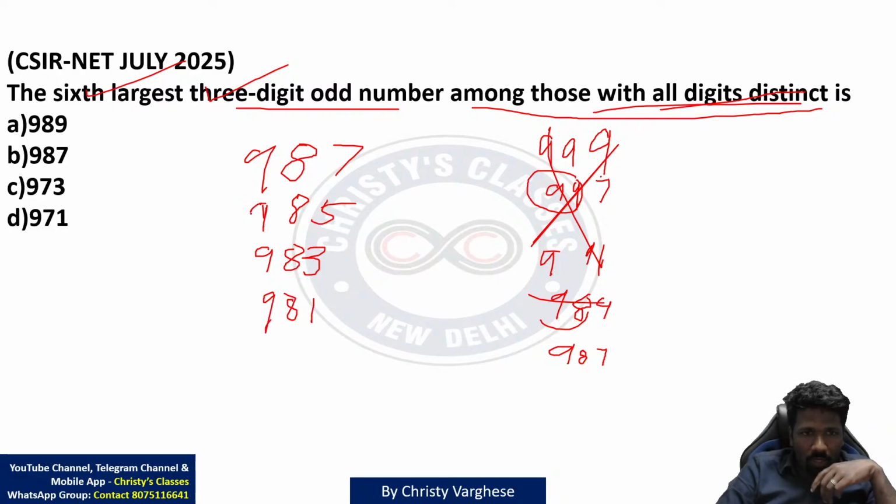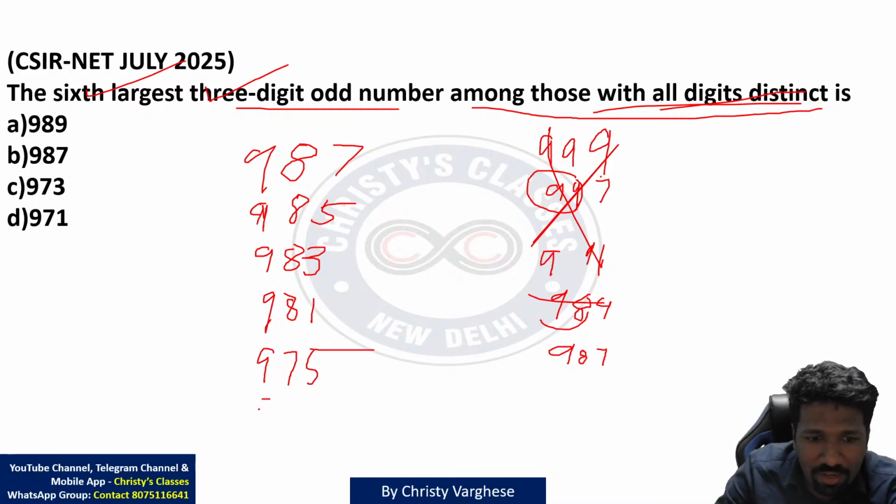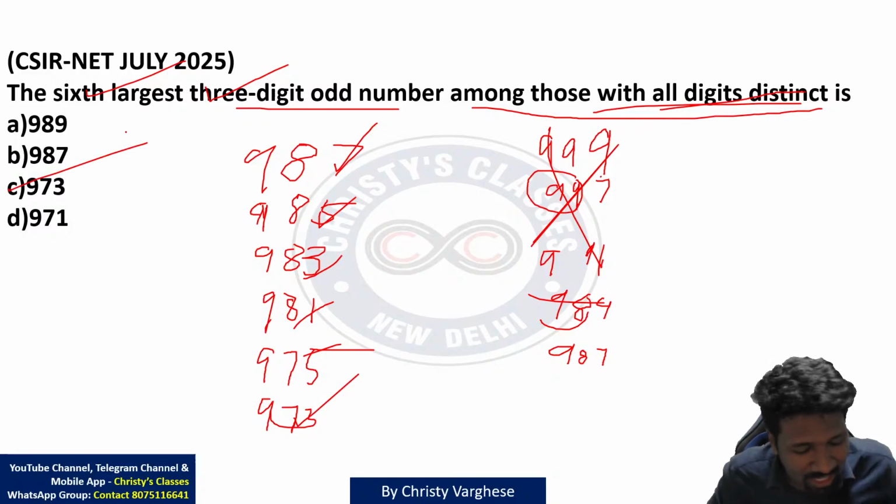That is the 4th largest 3-digit odd number with all digits different. Then 979 is not allowed because of the repeated 9. 977 is also not allowed. 975 is okay. 973 is okay. So this is first, second, third, fourth, fifth, sixth. So option C is the correct answer.